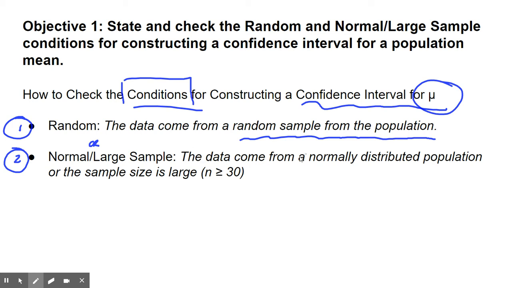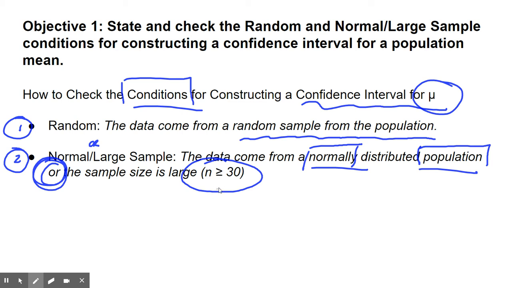So your first option is, does the data come from a normally distributed population? Does the problem say that the population is normal? Or is the sample size large? And again, we talked about that in section 6.6, that if you're at least 30, then by what's called the central limit theorem, the CLT, your sampling distribution will be approximately normal, no matter what the population shape. So again, one or the other.